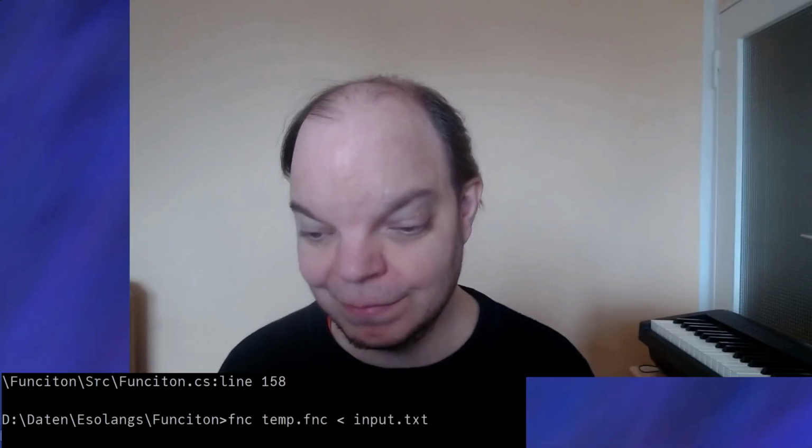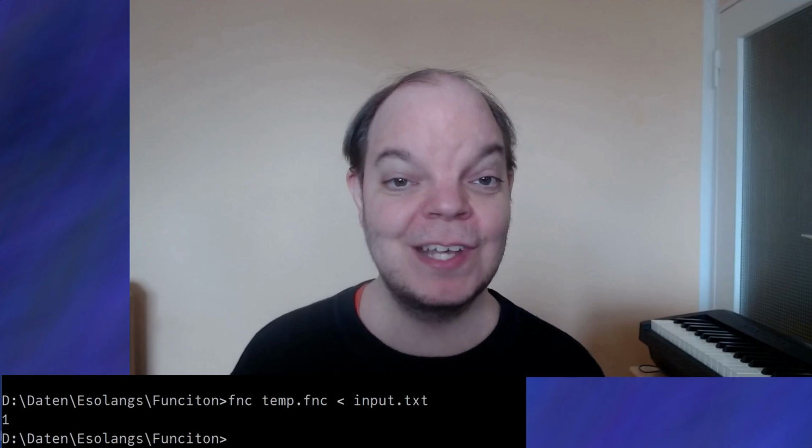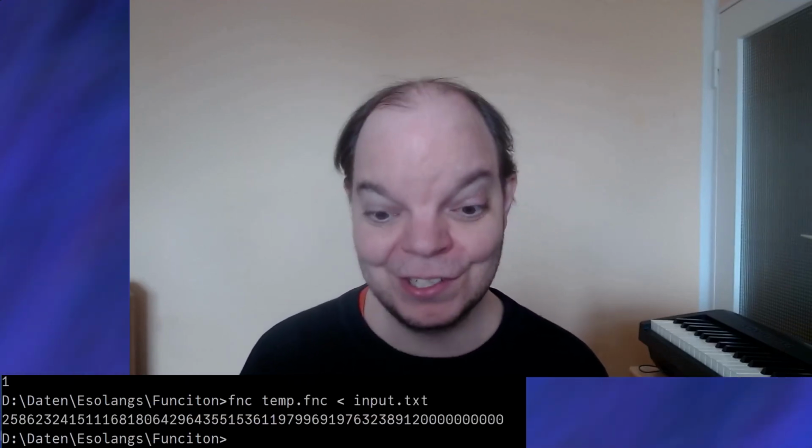After calculating the factorial, we need to turn the result of it back into a string. For example, if the answer is 1, as it is for 1 factorial, we need to turn that back into the Unicode value 49, which is the character 1. So we're going to use the opposite of this, which looks like that. Now, if I run the same program, hopefully we get the number 1. And if I change my input file to contain, for example, a 47, then we're actually going to get 47 factorial, which is a pretty large number.